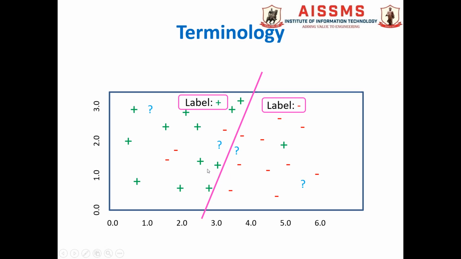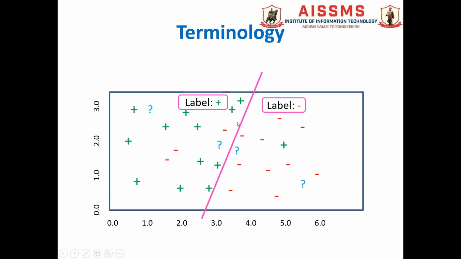The green colored plus signs and red colored minus signs are the labeled data points. We know that this particular data point having a particular x value and y value belongs to the positive category, and this particular negative data point, having suppose 3.5 and 0.5 values, belongs to the negative category.